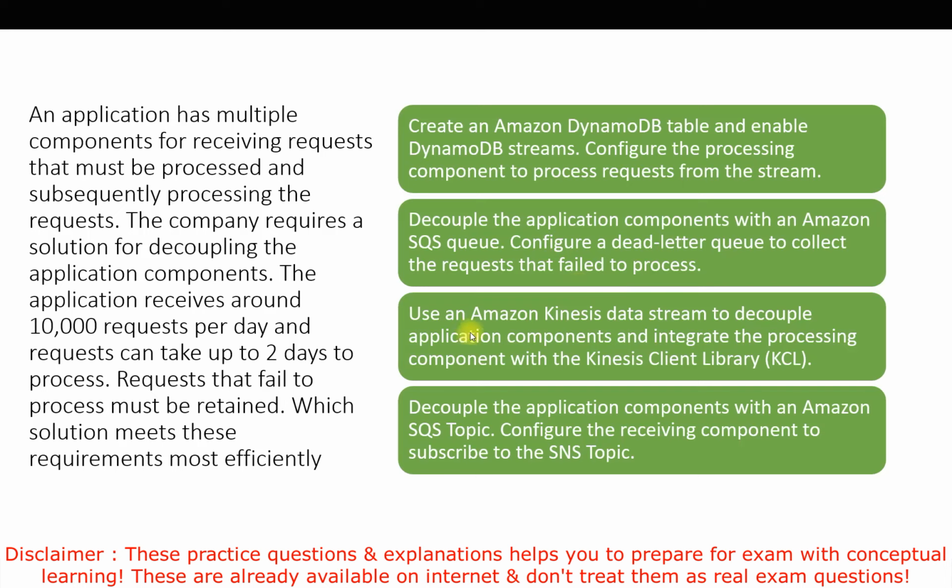Next option, use an Amazon Kinesis data stream to decouple the application components and integrate the processing component with the Kinesis Client Library, known as KCL. The last option, decouple the application components with an Amazon SNS topic. Configure the receiving component to subscribe to the topic. So we have two options with SQS queue and SNS topic, one with Amazon DynamoDB table and streams, and another is Amazon Kinesis data stream.